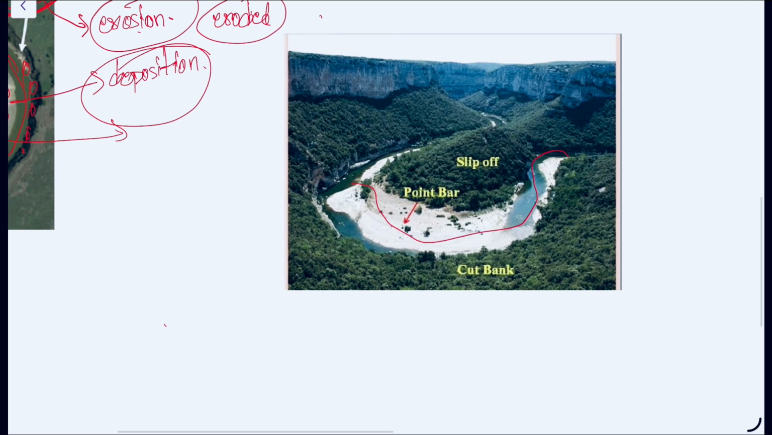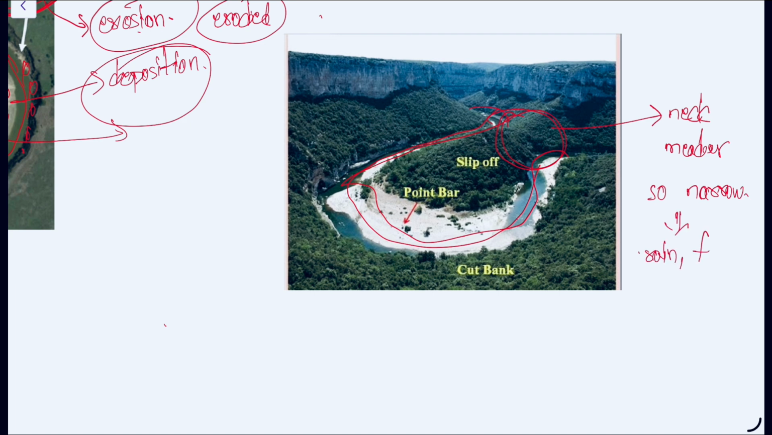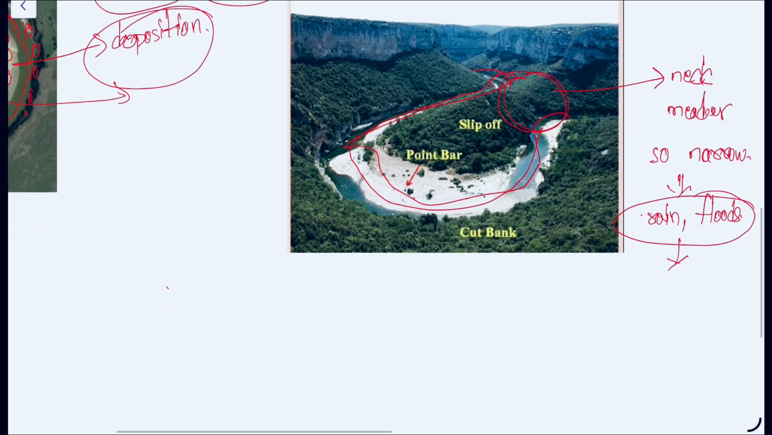Over a period of time, the neck of the meander, the loop that has been created here, that is called the meander. Over time the neck of the meander becomes so narrow, and when there is heavy rain or heavy floods, because of the heavy flow of water in this river, what happens here? The neck will get eroded.